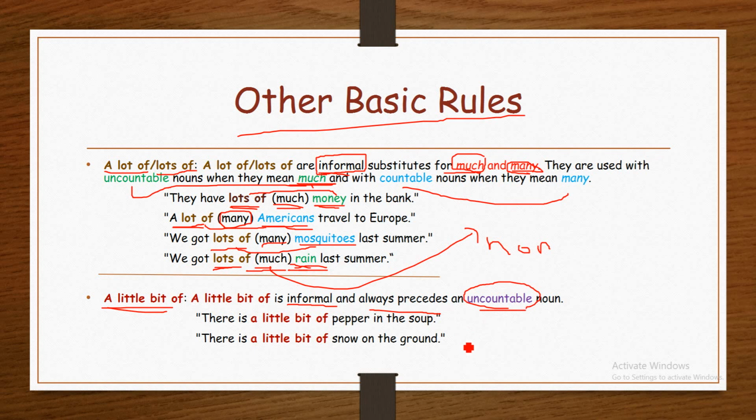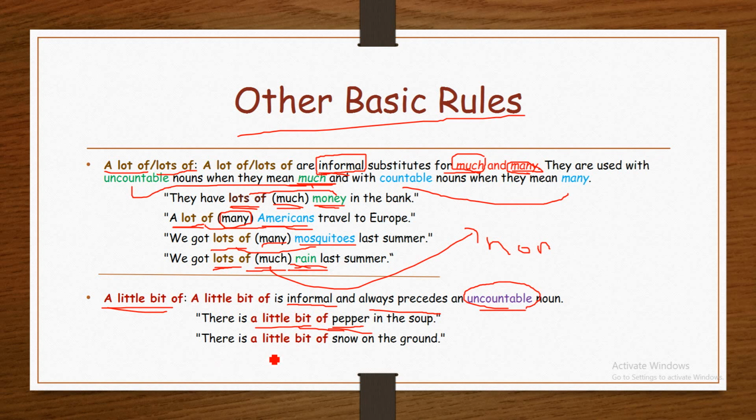It always comes before an uncountable noun. For example, there is a little bit of pepper in the soup. Pepper is an uncountable noun, and a little bit of is used before the uncountable noun.